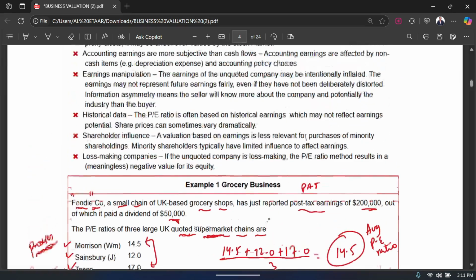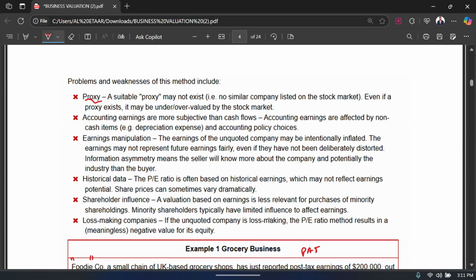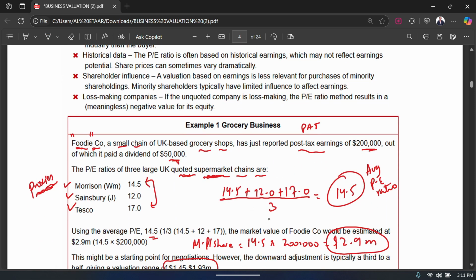So that's what they're saying, that one of the very first problems of using the PE ratio to value a business is that you are using a proxy. A suitable proxy may not exist. Yes, that can be a problem, because it's not always necessary that there are going to be similar companies operating in the same industry as you are.